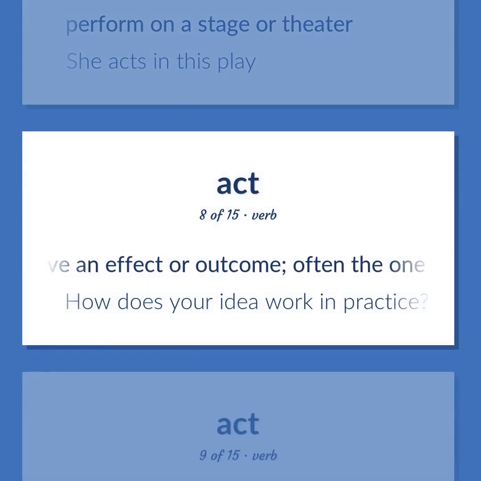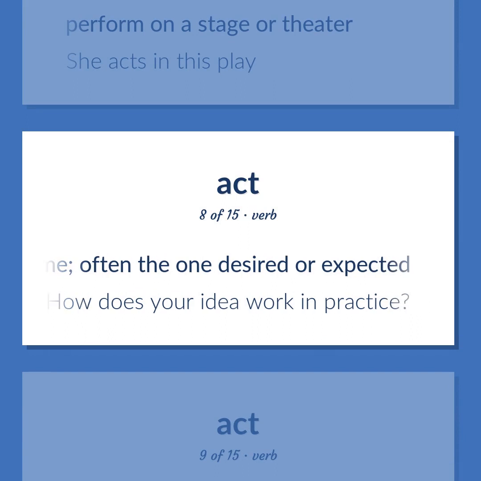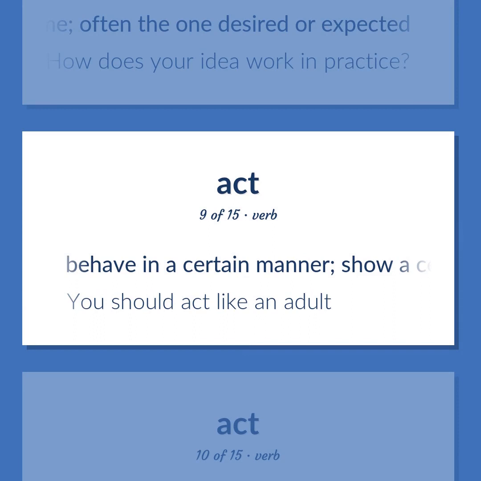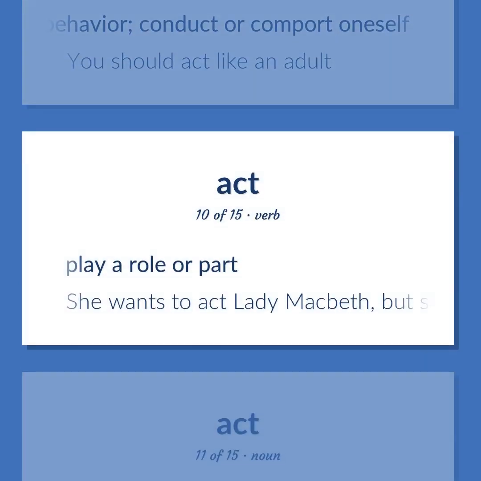Have an effect or outcome, often the one desired or expected. How does your idea work in practice? Behave in a certain manner. Show a certain behavior. Conduct or comport oneself. You should act like an adult. Play a role or part. She wants to act Lady Macbeth, but she is too young for the role.